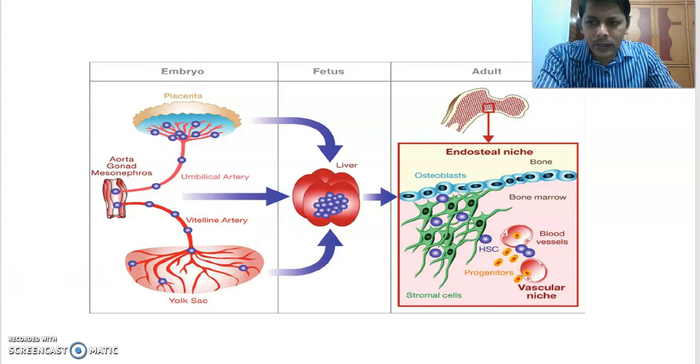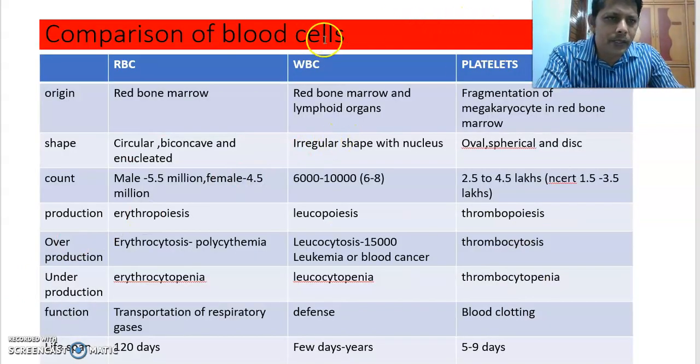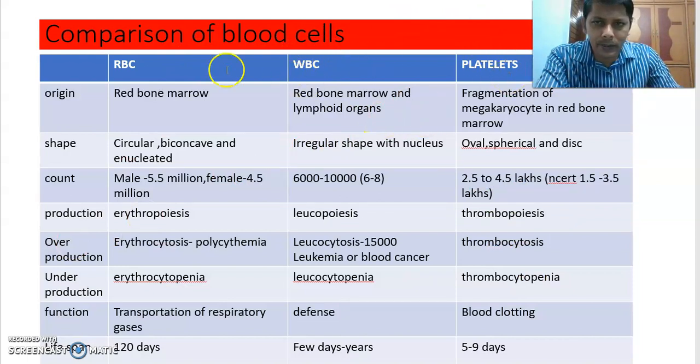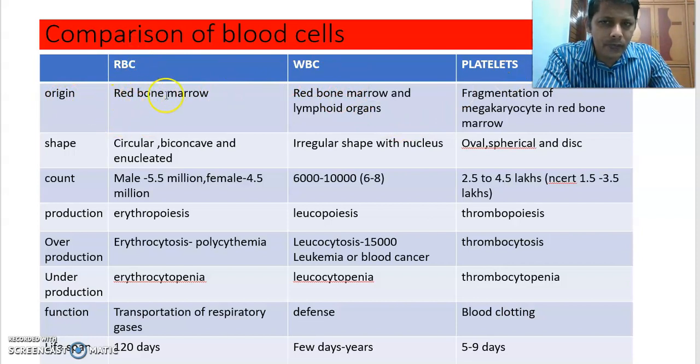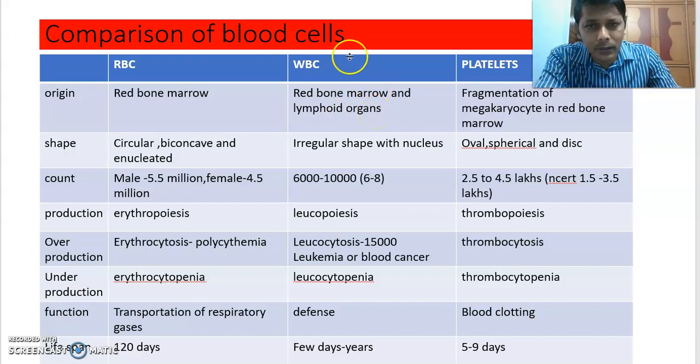Next comes the comparison of blood cells: RBC, WBC, and platelets. First, origin. Where are RBC formed? In red bone marrow. WBC are formed in red bone marrow as well as lymphoid organs, lymphocytes especially in lymphoid organs such as the thymus gland and bone marrow. There are primary lymphoid organs and secondary lymphoid organs. Platelets are formed in the red bone marrow by a process called fragmentation from megakaryocytes.